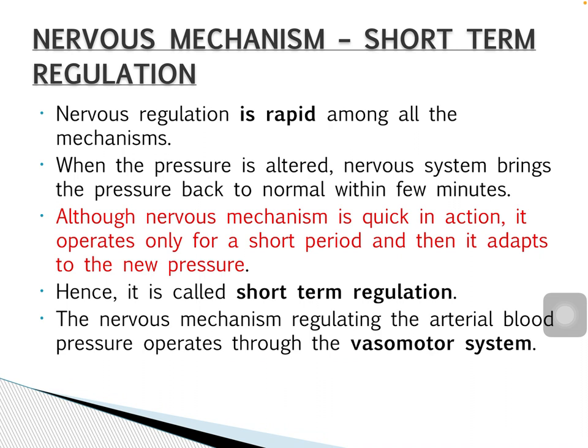When blood pressure is altered, the nervous system brings the pressure back to normal within a few minutes. The nervous mechanism is quick in action and it operates only for a short period and then it adapts to the new pressure. Hence, it is called short-term regulation. A nervous mechanism regulating the arterial blood pressure operates through the vasomotor system. The components of the vasomotor system are vasomotor center, vasoconstrictor fibers and vasodilator fibers.